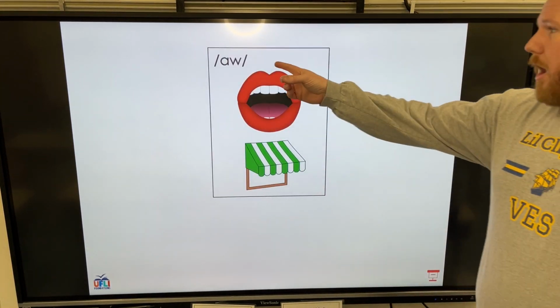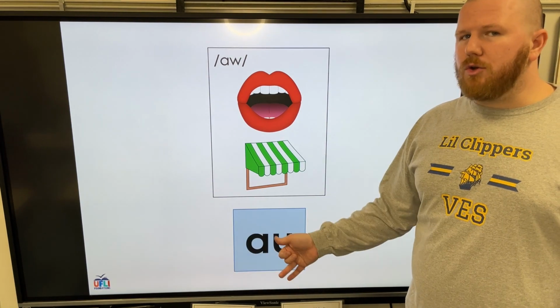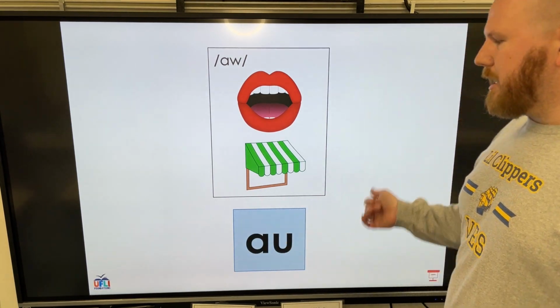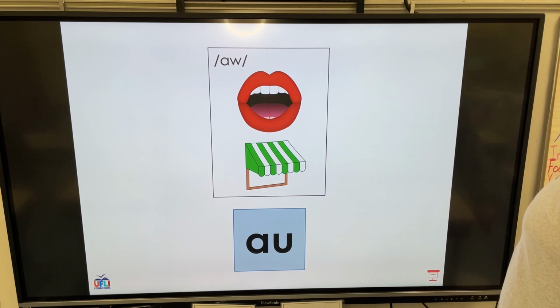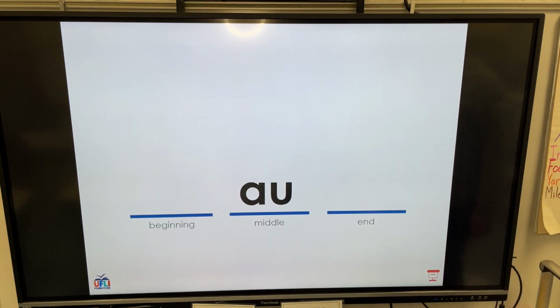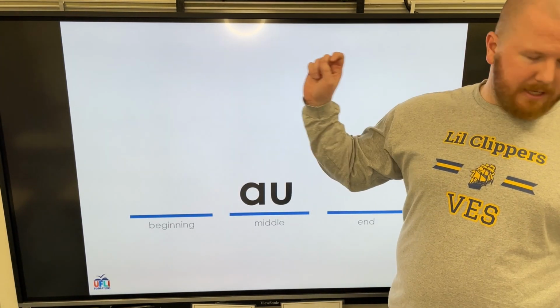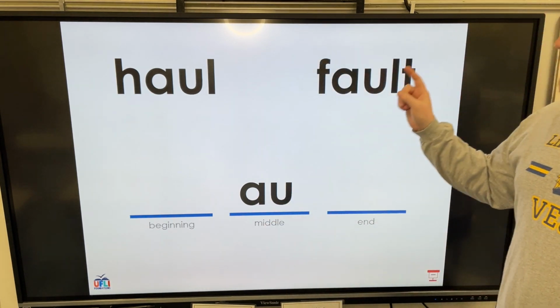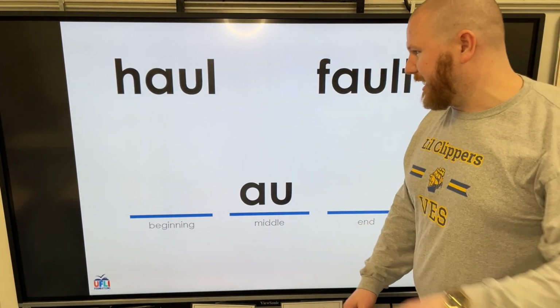Moving on. Aw can also be like AU. We won't really find at the end of words. We will find them in the middle mostly. So in the middle of words like hall and fault. Let's look at the next one.